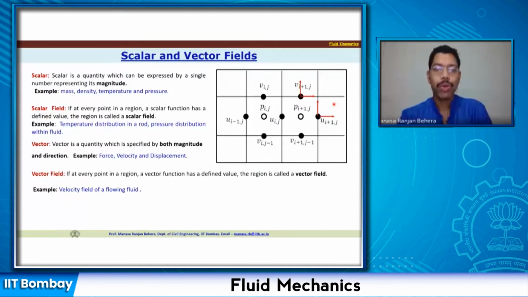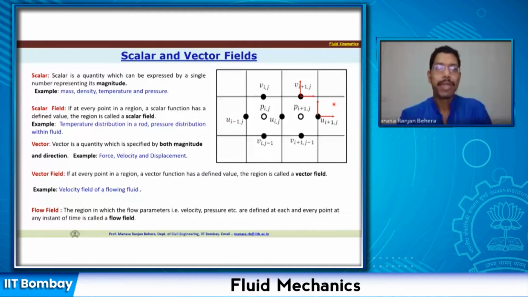If we have the region in which the flow parameters such as velocities, pressure, temperature and so on are defined at each and every point at any given instant of time, we call it a flow field. So in a flow, you will have velocities, you will have pressure, you may have other properties of the fluid. That you call a flow field.